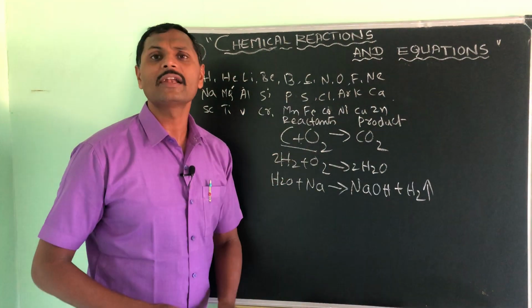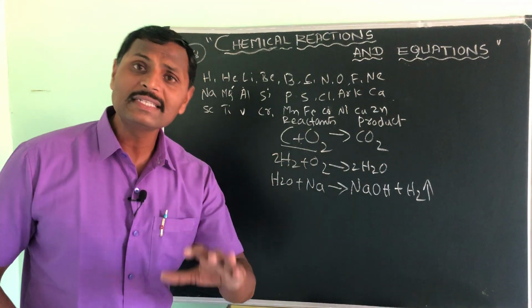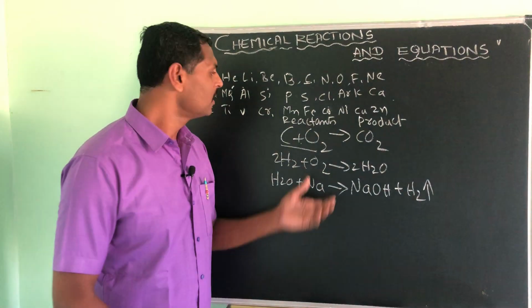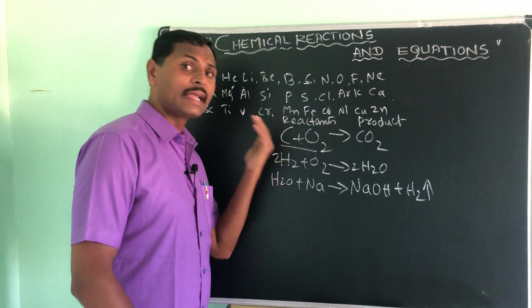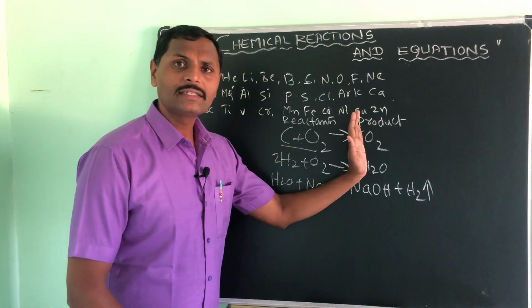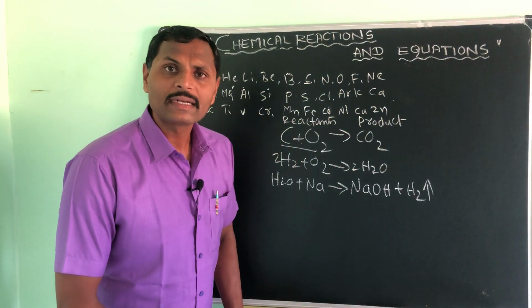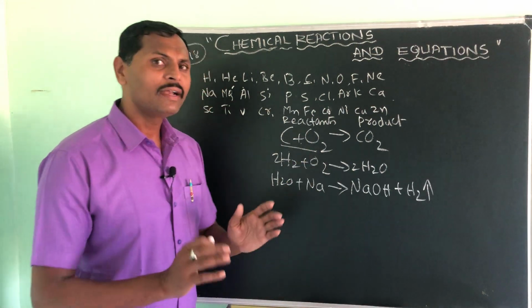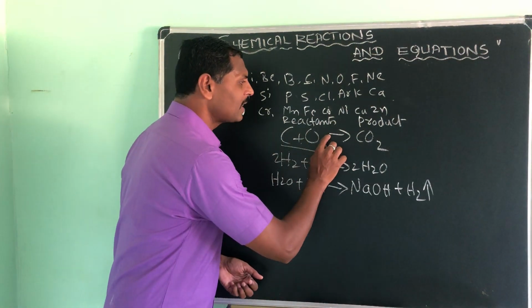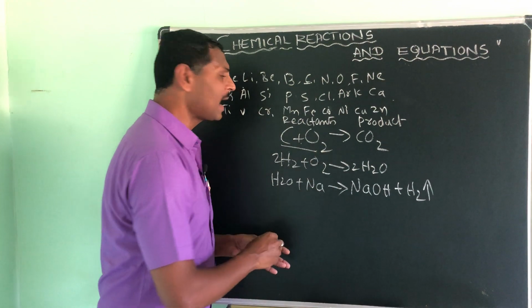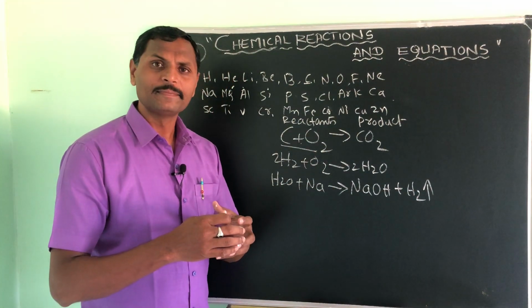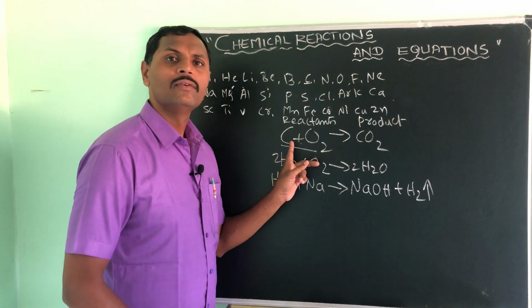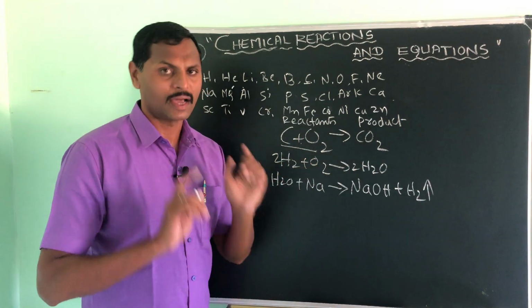What are reactants? Chemicals which are undergoing or which are participating in a chemical reaction, those are called reactants. Always we write these chemical reactants on the left side, whereas we will write the product on the right side, and whenever a chemical reaction takes place, that we will show with the arrow mark, and when chemical reactants mix, that we show here with a plus mark.